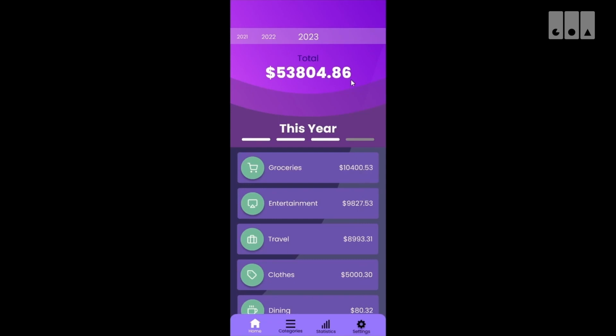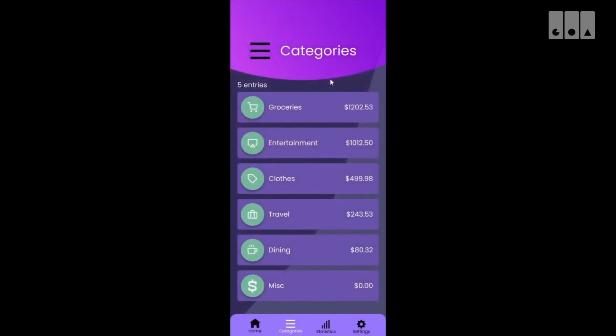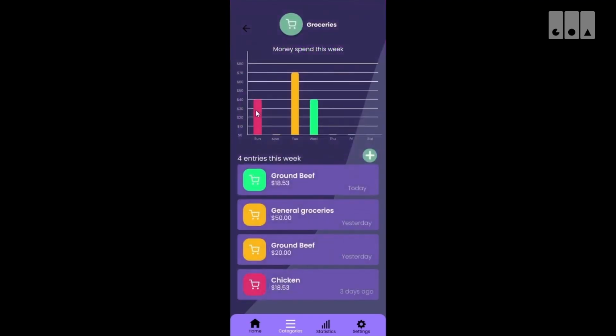Now, how do we add an entry to our finance manager? Here in categories, we can see the specific categories we have and the amount of money that has contributed to the total based off the categories. If we click on this icon, it'll bring us to the specifics of the category. This graph here shows the amount of money you've spent on this specific category, and here shows the entries that have contributed to this total.